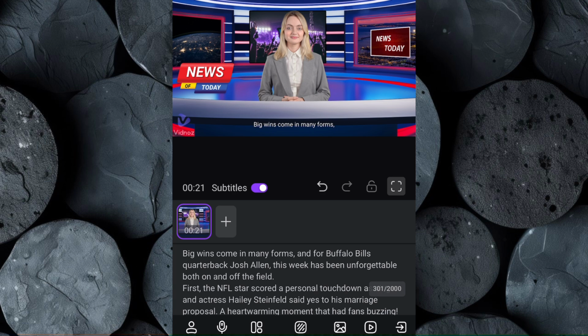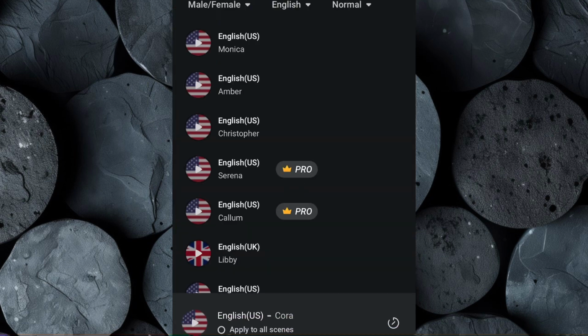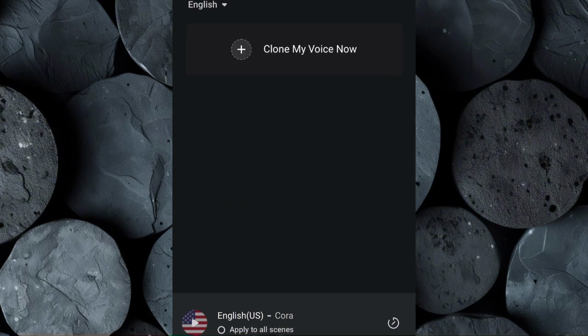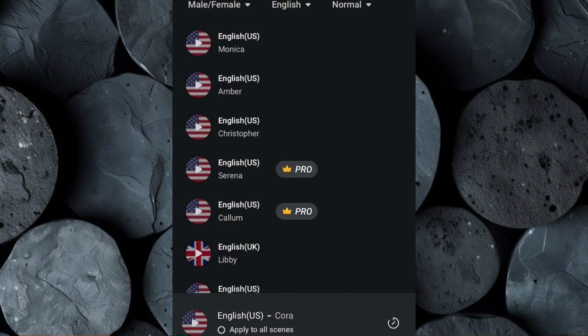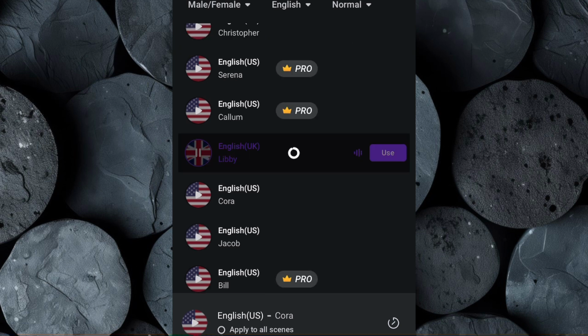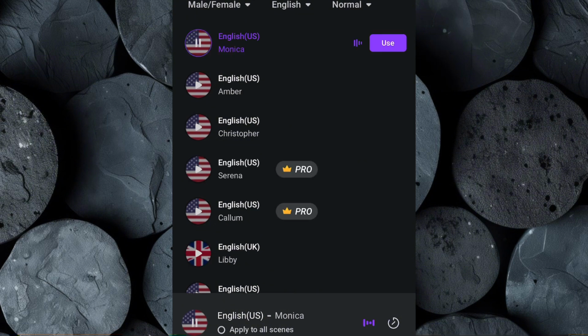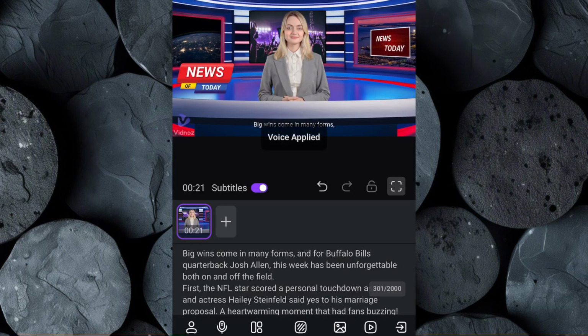Next, click on Voice, and you'll see a wide range of free voices available. If you want to add a personal touch, Vidnoz even allows you to clone your own voice. But for this tutorial, we'll stick with one of the free voices. Listen to a few samples to find a voice that matches your chosen avatar and fits the tone of your news segment. Once you've made your choice, simply select it and Vidnoz will sync the voice to your script.